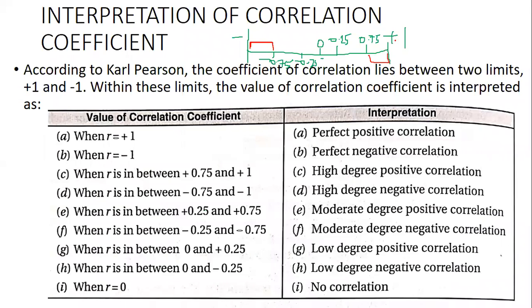I'm repeating this. Positive, that is 0.75 to +1, high degree of positive correlation. Again, high degree of negative correlation. Then the next part is moderate degree of positive correlation, moderate degree of negative correlation. Again here, low degree of positive correlation, low degree of negative correlation. So that is how you will be able to understand. If it is exactly at 0, no correlation. So this was the interpretation part.